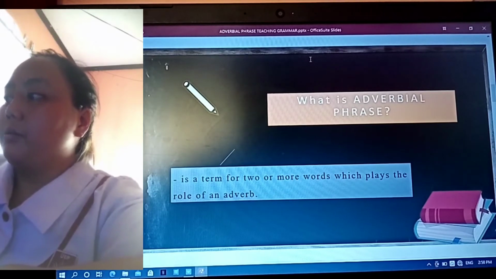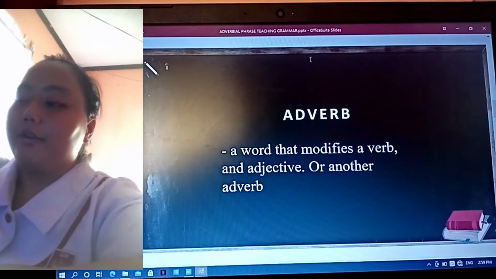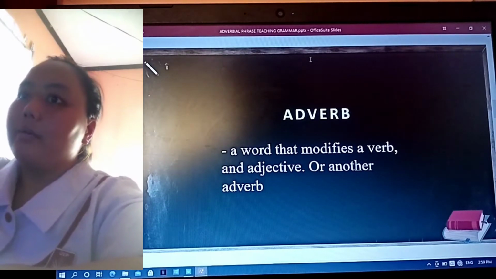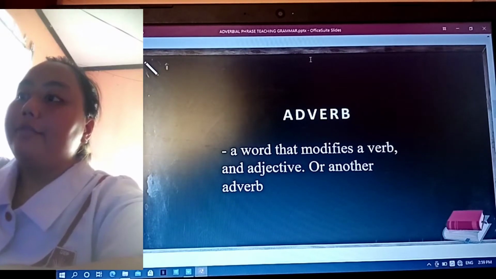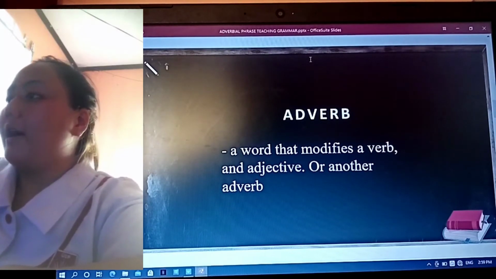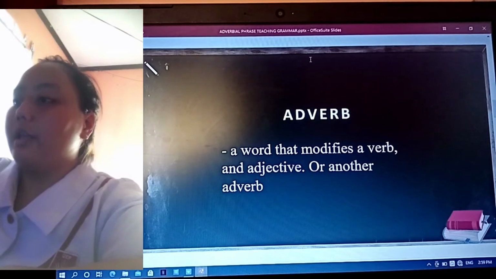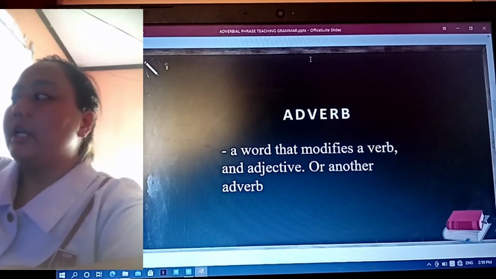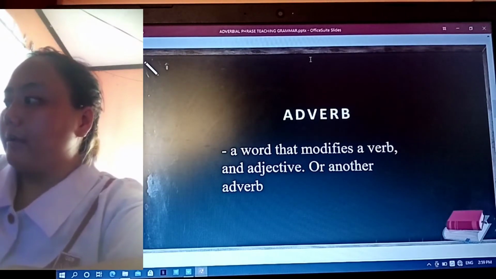And from its root word, what is an adverb? Miss Manuel. An adverb is a word that modifies a verb, an adjective, or another adverb. Very good. Let's move on to the topic.